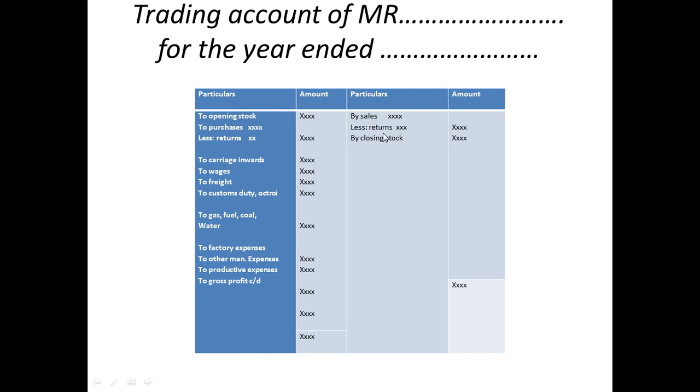And closing stock, this is why it is being taken. At the end of the year, you should know what stock is left over after getting the raw materials and converting them, using all these expenses: purchases, purchase return, carriage inwards, which are nothing but the expenses